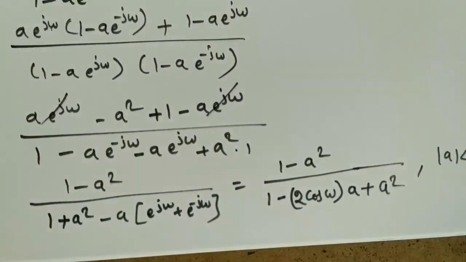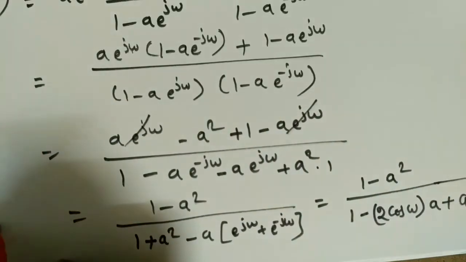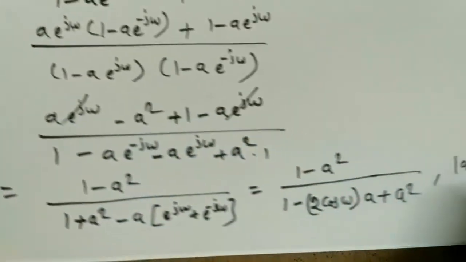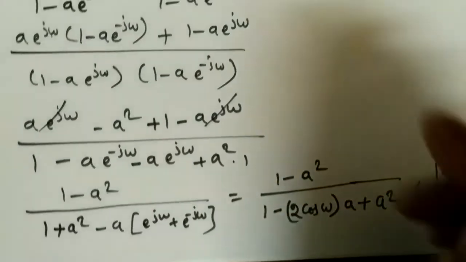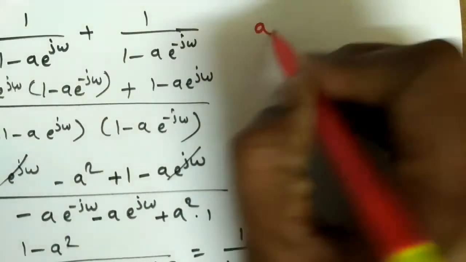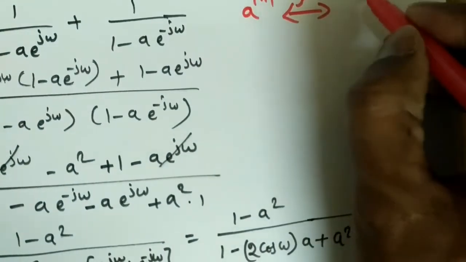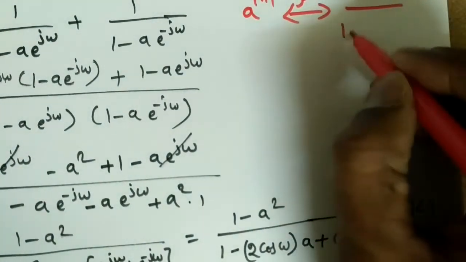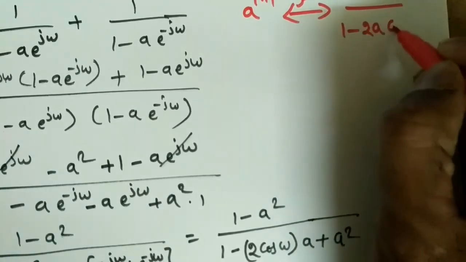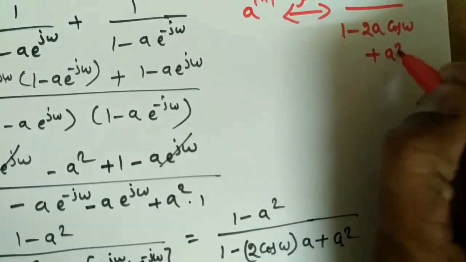So this is the Fourier transform of x of n, right? So we need to remember this expression for a power mod n. What is the discrete time Fourier transform? 1 minus a square by 1 minus 2a cos omega plus a square.